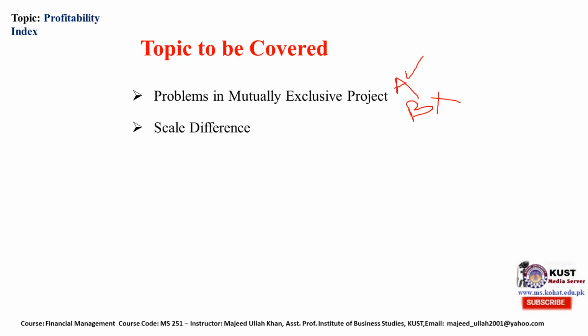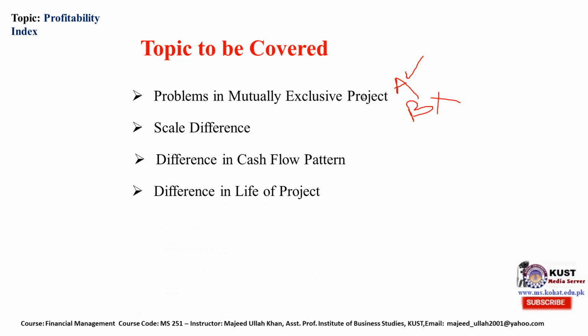First difference is scale difference. Then we will discuss difference in cash flow pattern. Then we will discuss difference in life of the project.